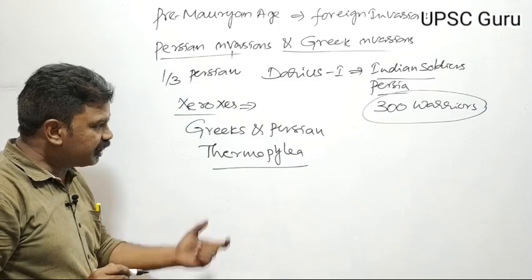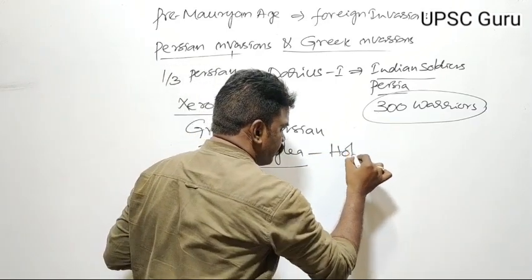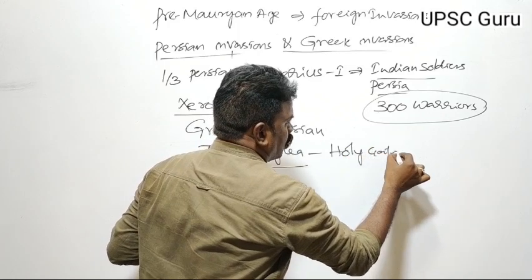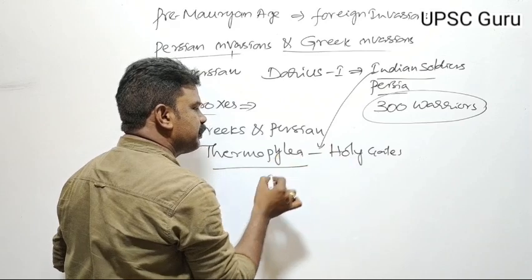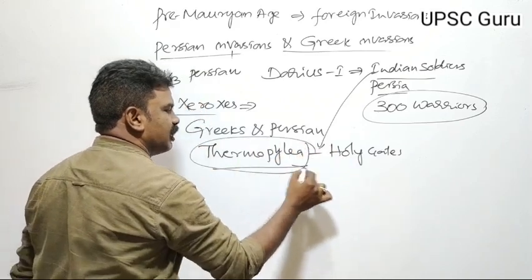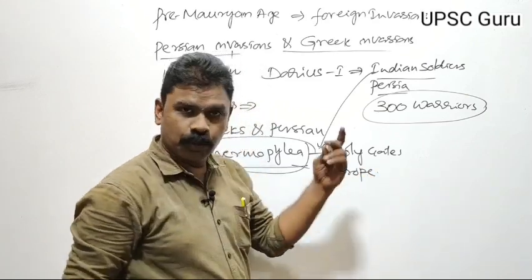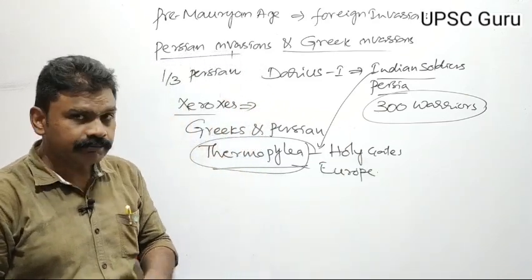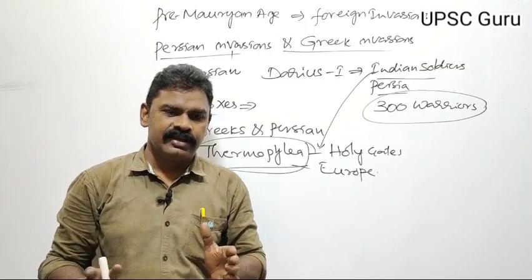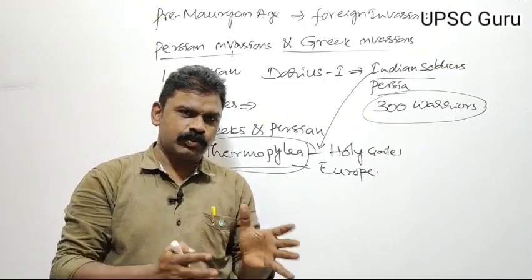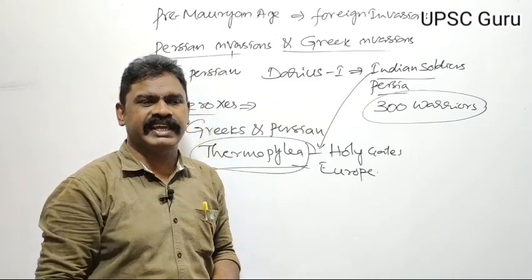Thermopylae. Thermopylae means holy gates. During this war period, Indian soldiers participated in this war. This war occurred in the European territories. Understand one thing here, clearly understand. Whether you are going to get this point or not, that's why I am going to repeat once again.